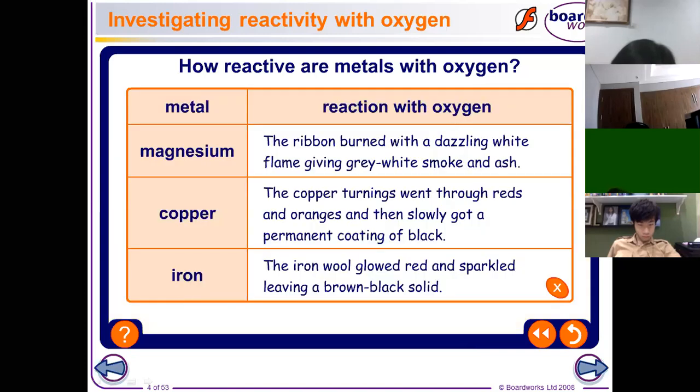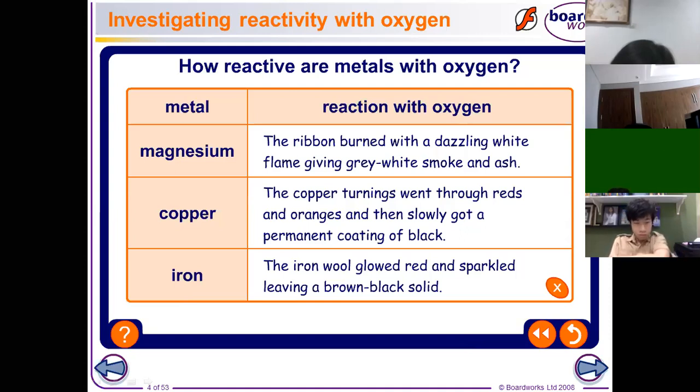So this is the summary of the reaction of the three metals. We have here the magnesium, copper, and iron. For magnesium, the reaction to the oxygen is that the ribbon burns with a dazzling white flame giving gray-white smoke and ash. So it turns into ash after that.